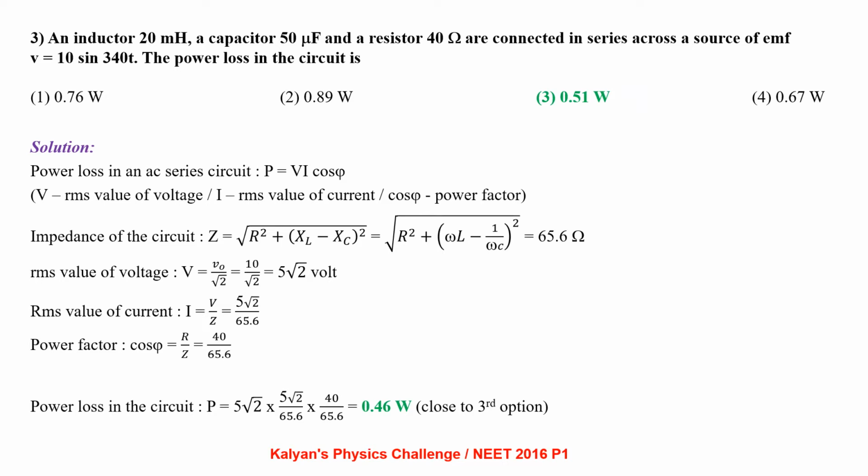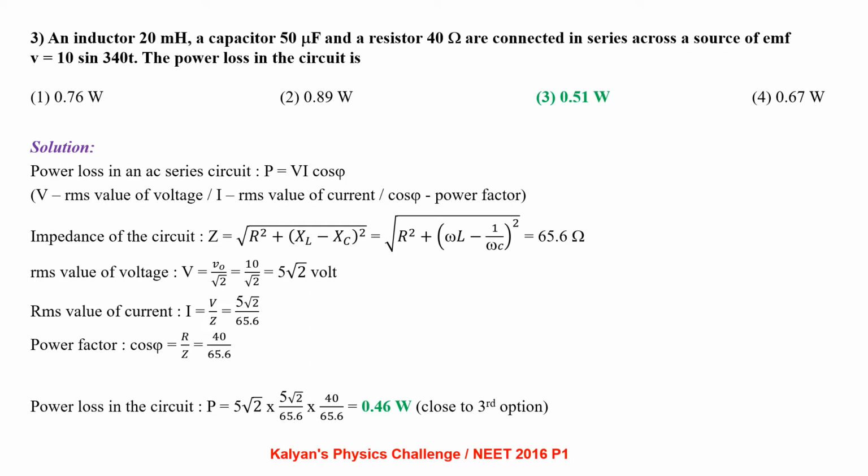An inductor of 20 millihenry, a capacitor of 50 microfarad and a 40 ohm resistor are connected in series across a source of EMF given by V equal to 10 sin 340t. The power loss taking place in the circuit is. The power loss taking place in an AC series circuit is given by the formula P equal to VI cos phi, where phi is the phase angle difference between voltage wave and current wave. So cos phi becomes the power factor.